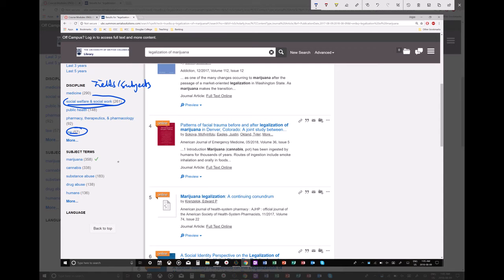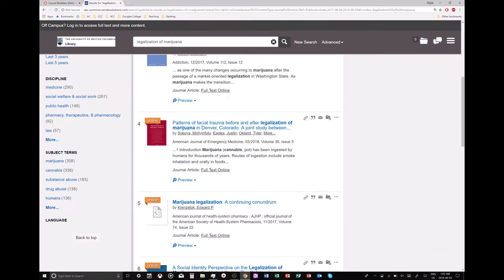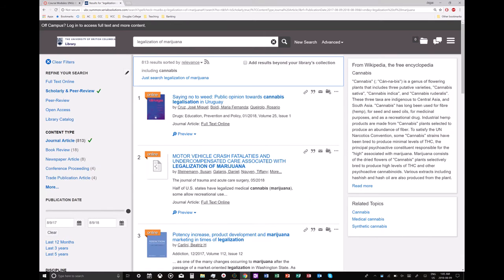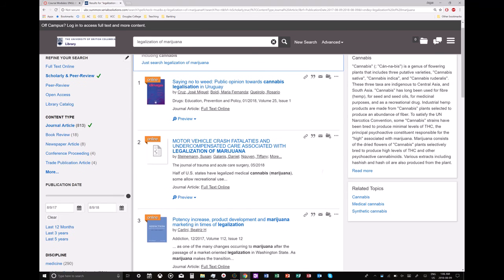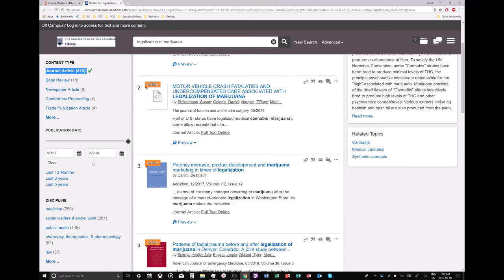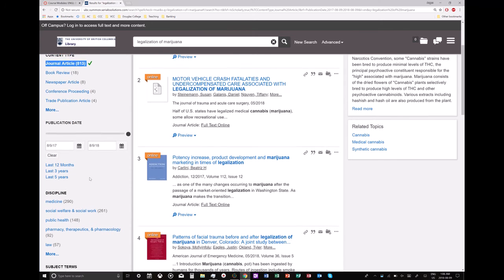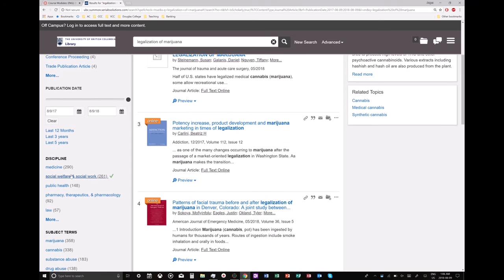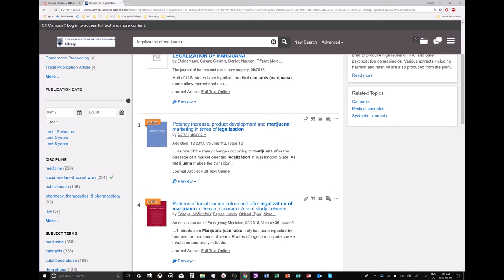Okay, and you can also choose terms if you want. But again, the main ones would be your type of search, scholarly and peer review. So this is a main one here. You want to choose journal articles, and you want to make your research pretty recent. You can use these buttons here. If your professor in other courses wants you to choose other timelines, you can adjust them here too.